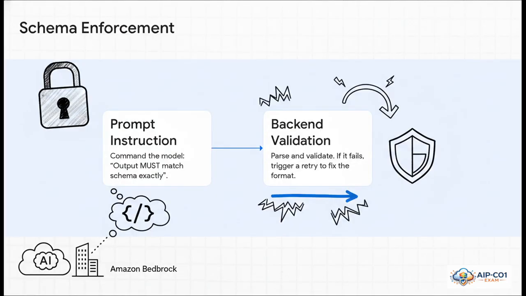And here's how you actually enforce that schema. It's a brilliant 2-layer defense. So step one is in the prompt itself. You command the model, your output must match this schema exactly. But you don't just trust it, that's where step two comes in. Your backend code takes the output, tries to validate it, and if it fails, you automatically trigger a retry, basically telling the model, nope, that was wrong, fix your own formatting mistake.